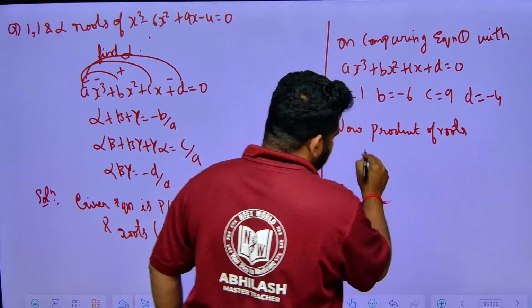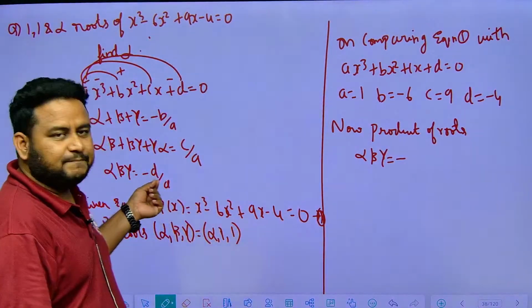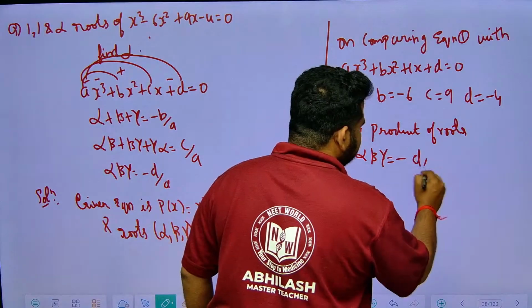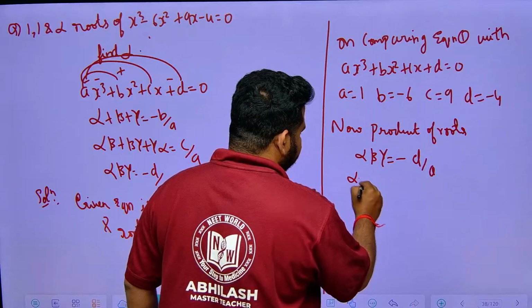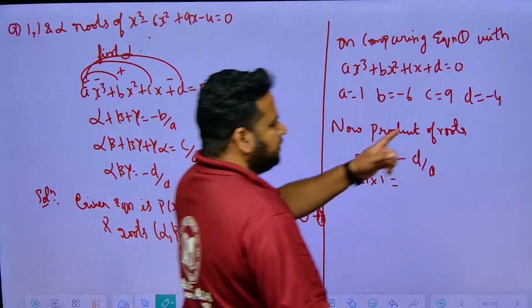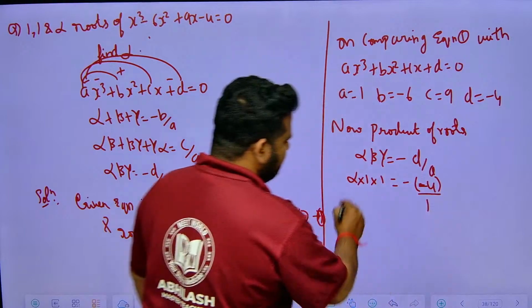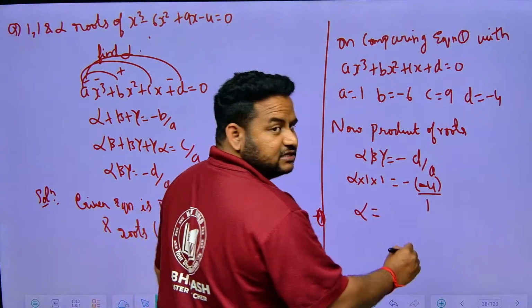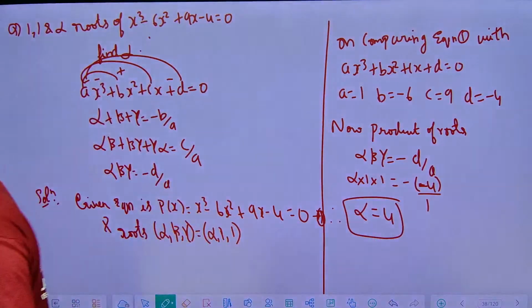Alpha beta gamma is given by the product of the roots, which is minus d by a. So alpha, beta, gamma: alpha is alpha only, beta is 1 and gamma is also 1. So minus d by a, where d is minus 4, gives minus of minus 4 by a. A is 1. So alpha into 1 is alpha. Minus into minus is plus, so this will be plus 4. Therefore we got the value of alpha as plus 4. Clear? This is the way you have to solve this question, friends.